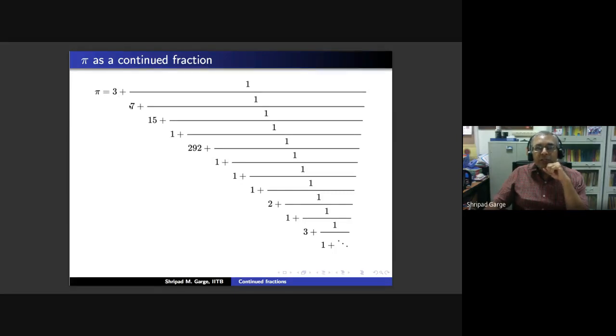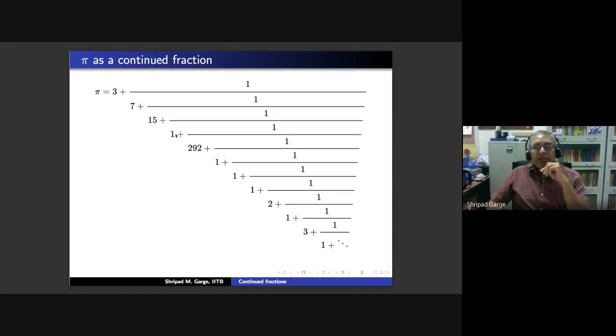That's the 4th stage, because we are starting with a0 being the first stage. So that 355 upon 113 actually gives a very good approximation to pi. In fact, I have seen somewhere that if you compute the perimeter of Earth using this value for pi, then the error is within 1 meter. So within this much, I think if this is 1 meter, this is the error that we get. So the number 355 upon 113 gives you a very good approximation to pi.